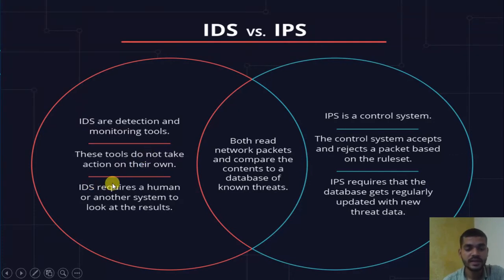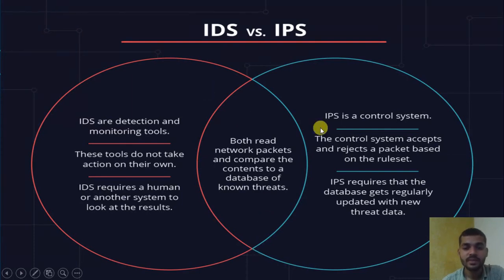Next, in IDS, they require a human or another system to look at the result. After getting the result of any suspicious activity, they want a human or one tool to interfere or to remove that activity. But IPS can update by itself and remove that threat from the system. So this is how IDS and IPS are differentiated.